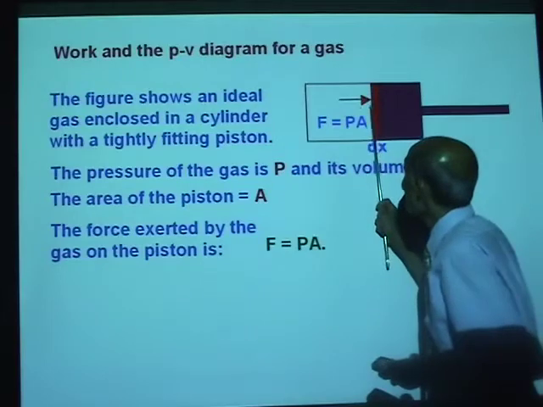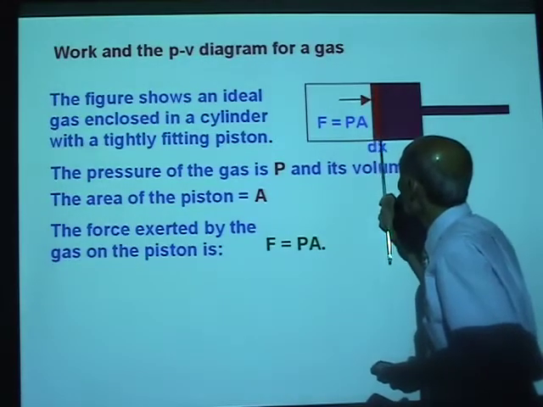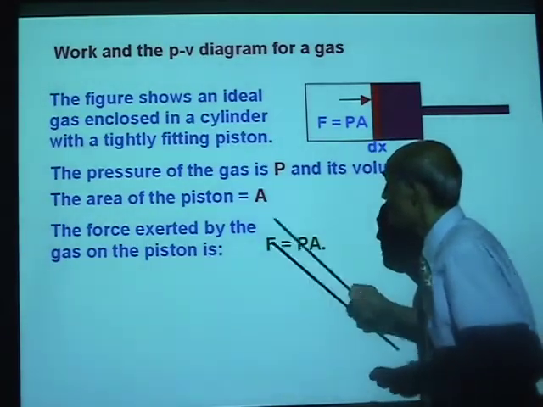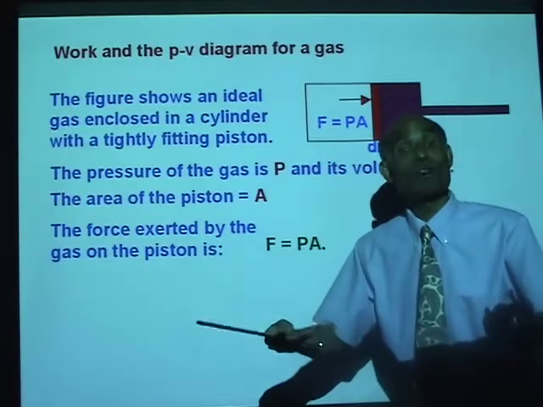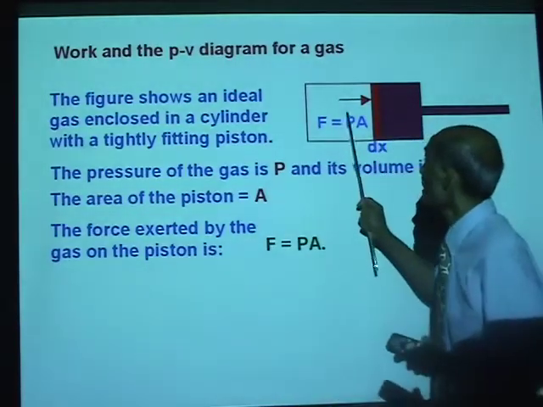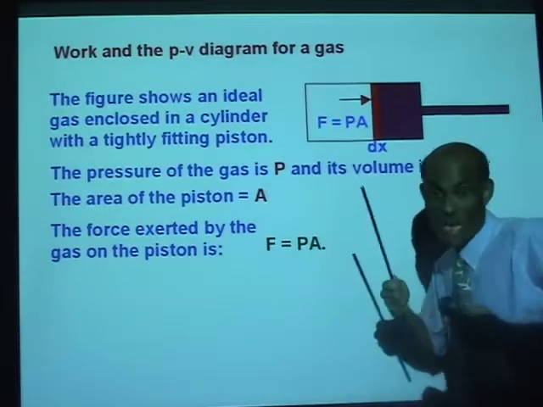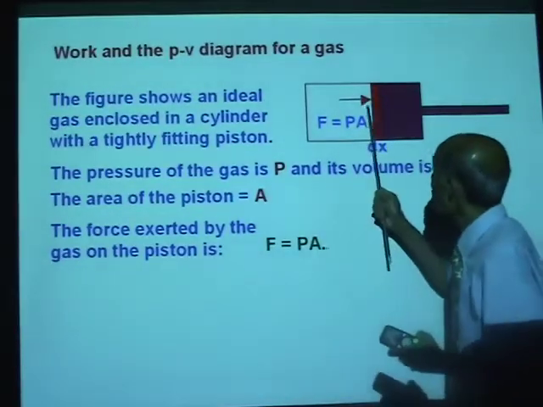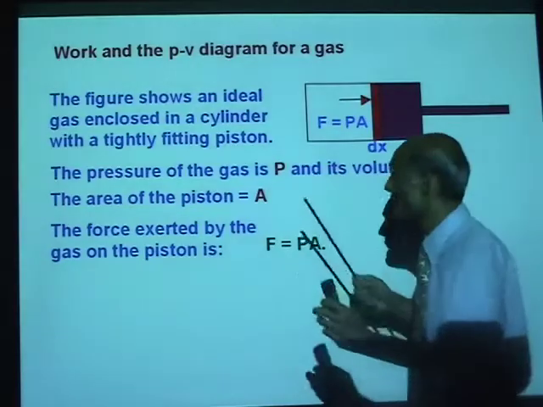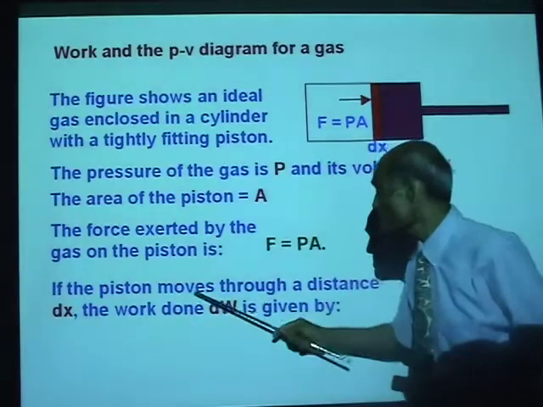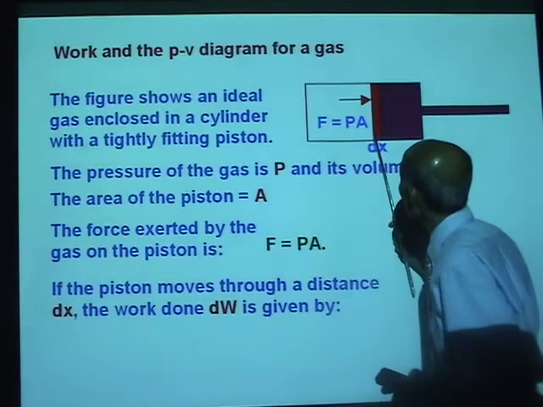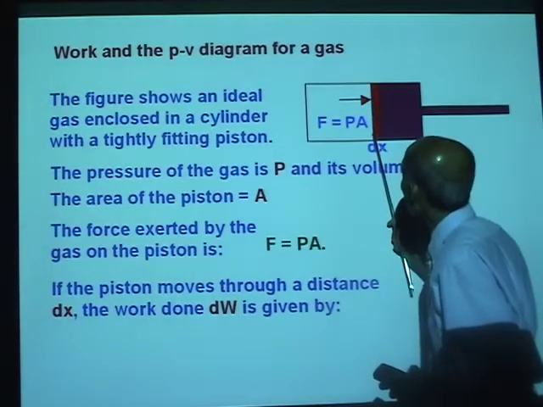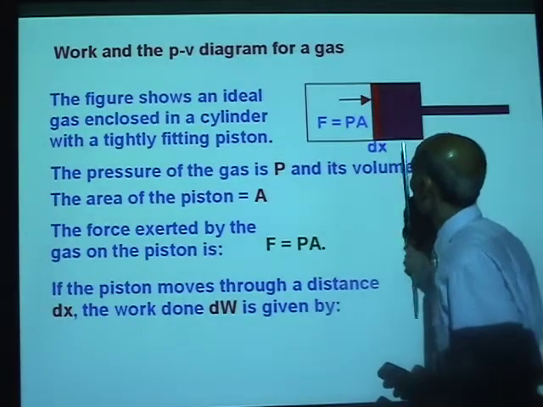And if you are now able to move this piston as a result of this force, it means the gas is doing work. Is that right? Because it is the pressure exerted by the gas that is applying force on the piston, trying to move it. If the piston moves through a distance dx, you see, this is the initial position of the piston, it moves through a distance dx.